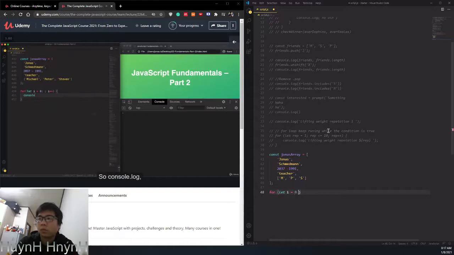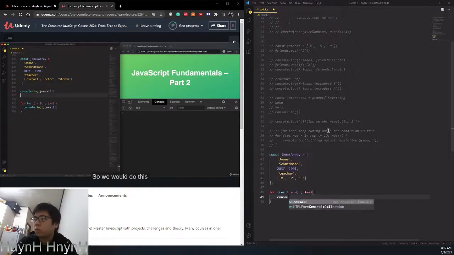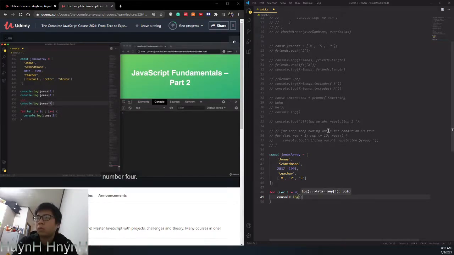So console.log, and remember, all we want to log to the console is each element of the array. Without the loop we would write that like this. So Jonas 0, right? And then let's do that outside. So we would do this, this, and then all the way to number 4.